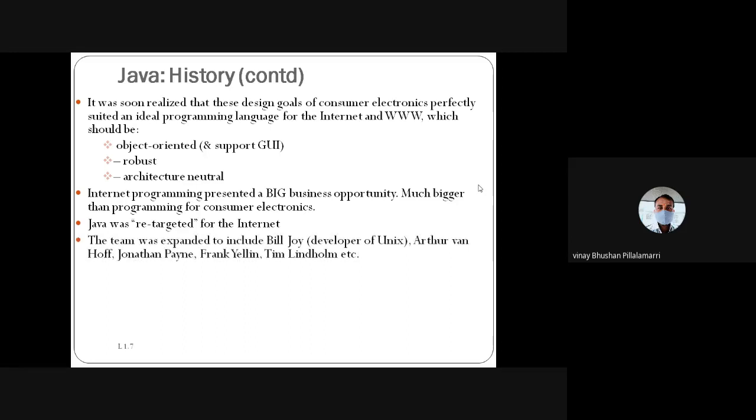Okay. Like this, year on year they kept making advancements. Then in 1994, they came out with a browser called WebRunner. It was written in the Oak language. Later, it was renamed from WebRunner, which runs on websites and web browsers, and they renamed the Oak language to HotJava.